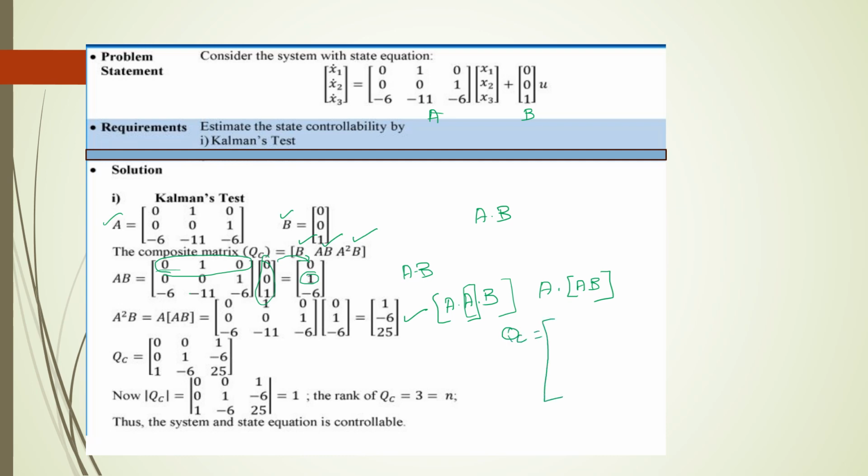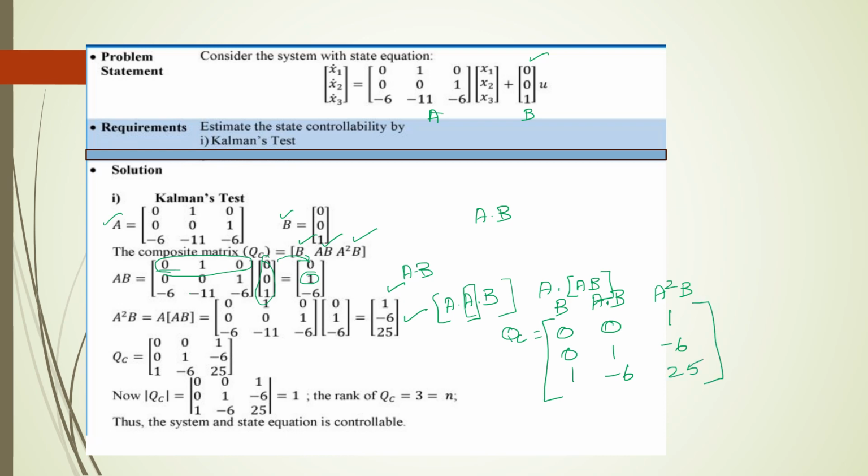First we fill out B, then A dot B, and then A squared B. B we got from the question, that is 0, 0, 1. Your A dot B is this one, 0, 1, minus 6. Your A squared B is this one, 1, minus 6 and 25.